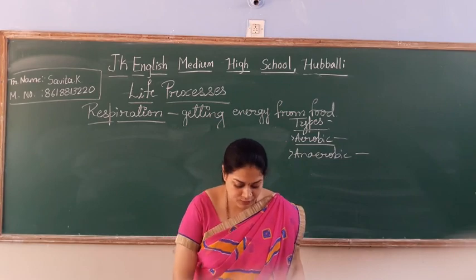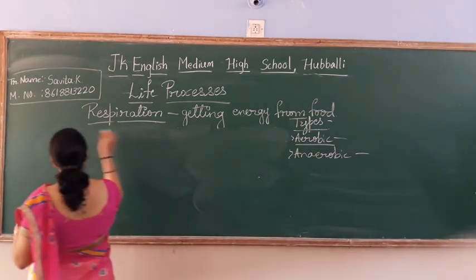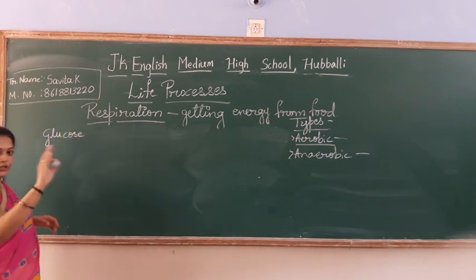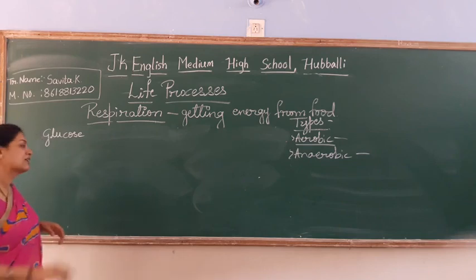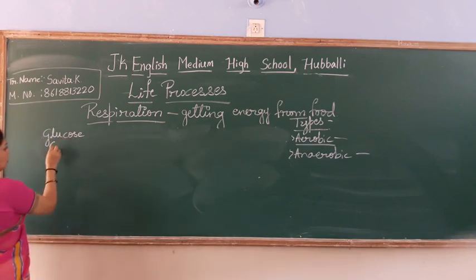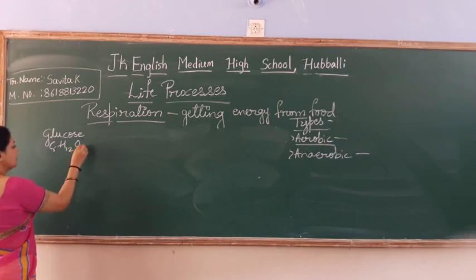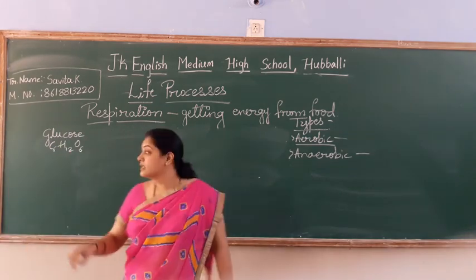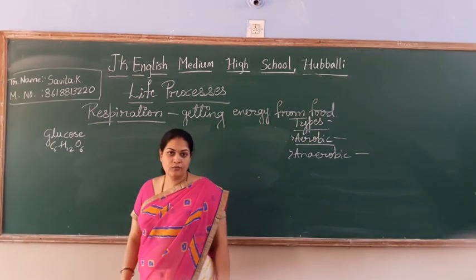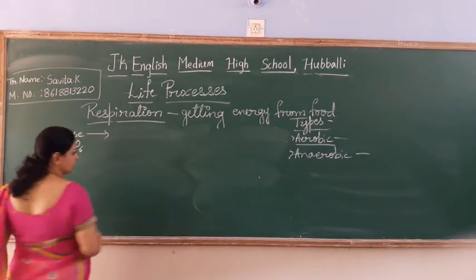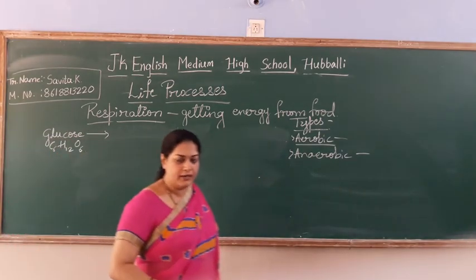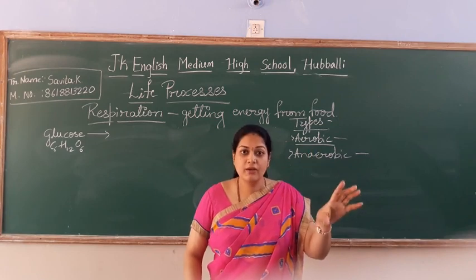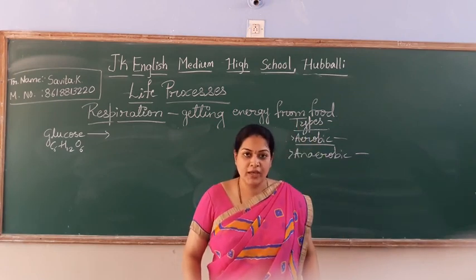What happens? You are taking your food, and it is converted from large molecules into simple molecules. Nothing but it has converted into glucose, C6H12O6. Correct? So this 6 carbon compound, first it will convert. It will go to the blood. The simple food molecules will go to the blood. Blood will carry it to all organs of your body.